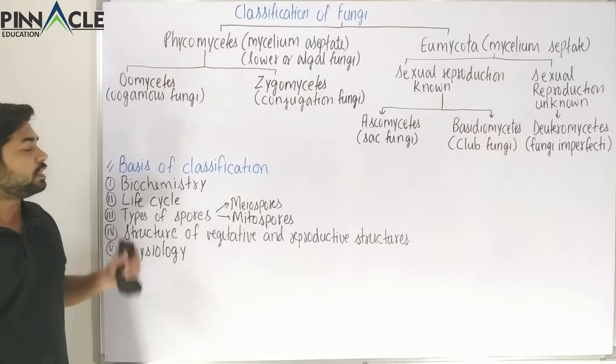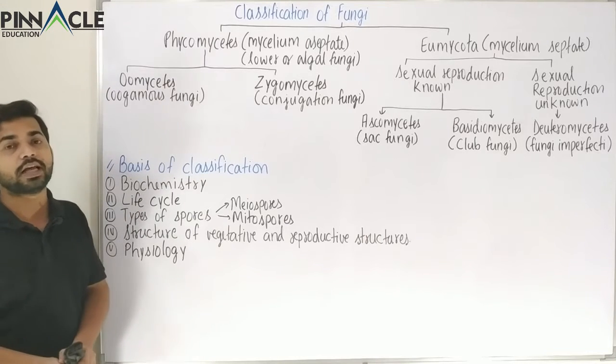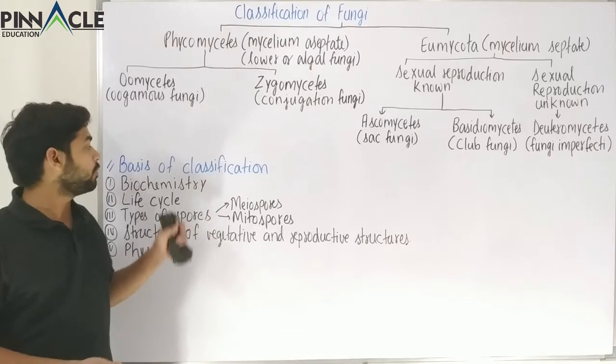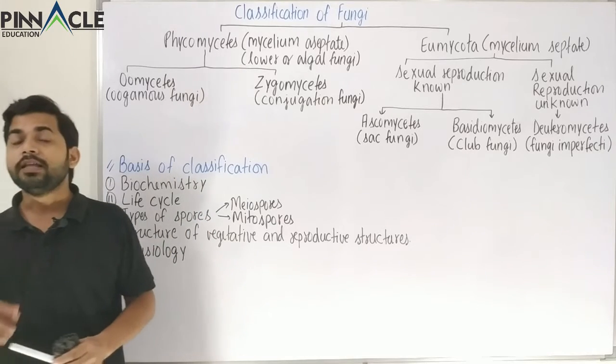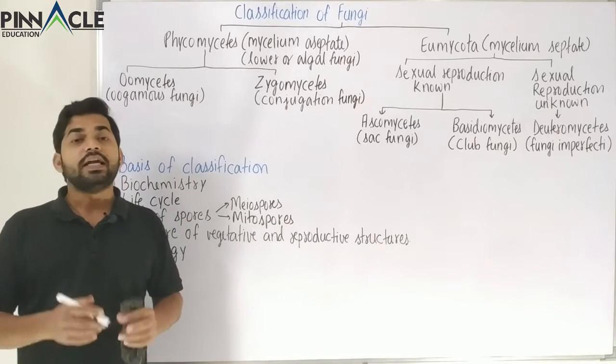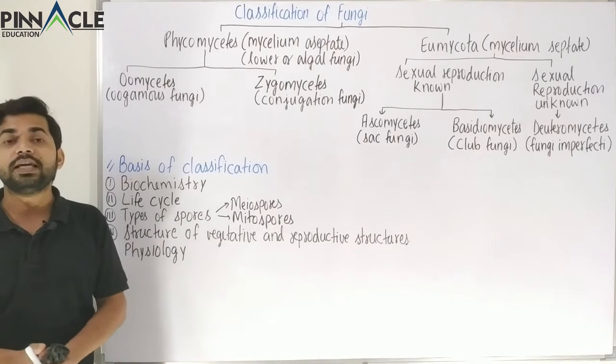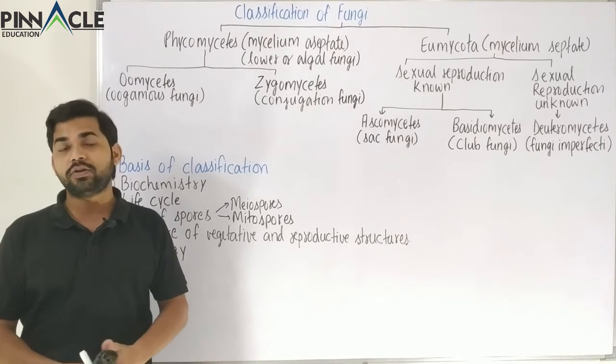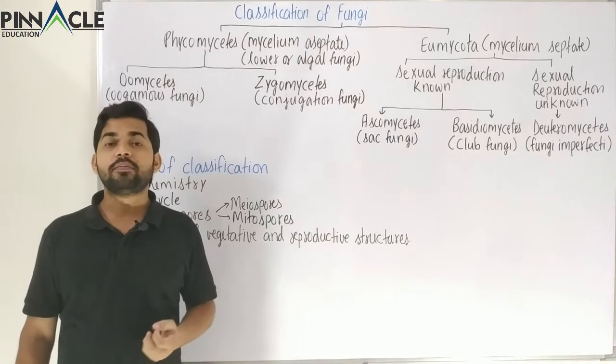The first basis of our classification is biochemistry. In biochemistry, different groups of fungi have different chemicals in their mycelium or hypha.